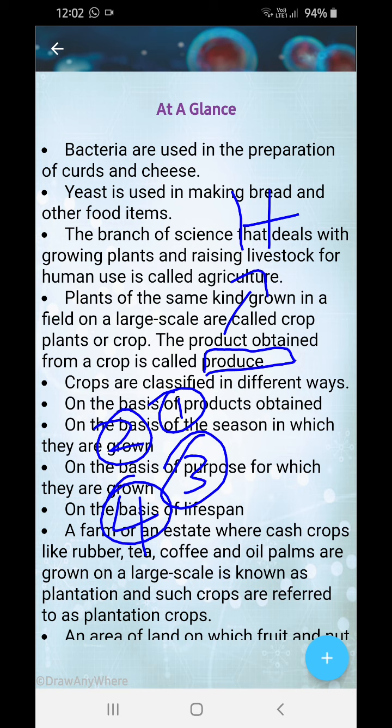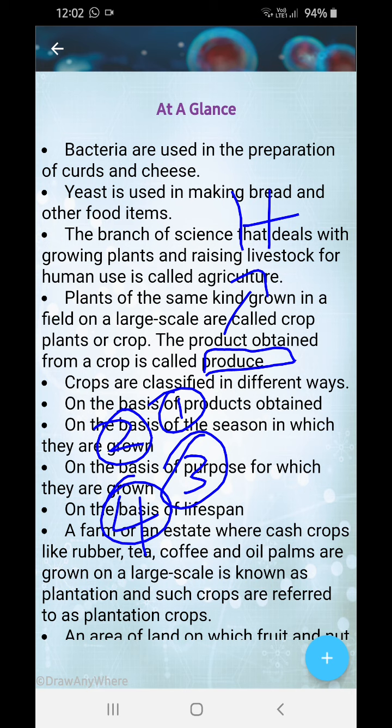Now, the farm or estate where cash crops like rubber, tea, coffee, and oil palms are grown on a large scale is known as a plantation, and such crops are referred to as plantation crops. So suppose rubber, tea, or coffee, all these cash crops are grown on a large scale. This is known as plantation crops.